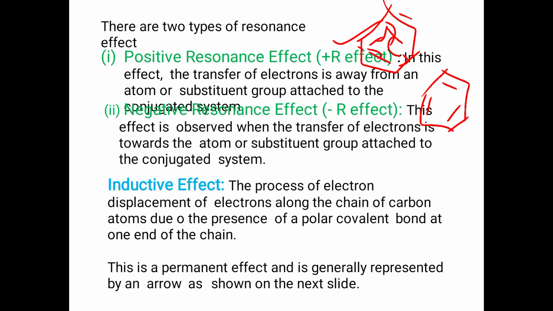It is the process of displacement of electrons along the chain of carbon atoms due to the presence of a polar covalent bond at one end of the chain. In a compound, if at one end of the chain there is a polar covalent bond, such type of effect is known as inductive effect. This is a permanent effect and it is generally represented by an arrow as shown on the next slide.